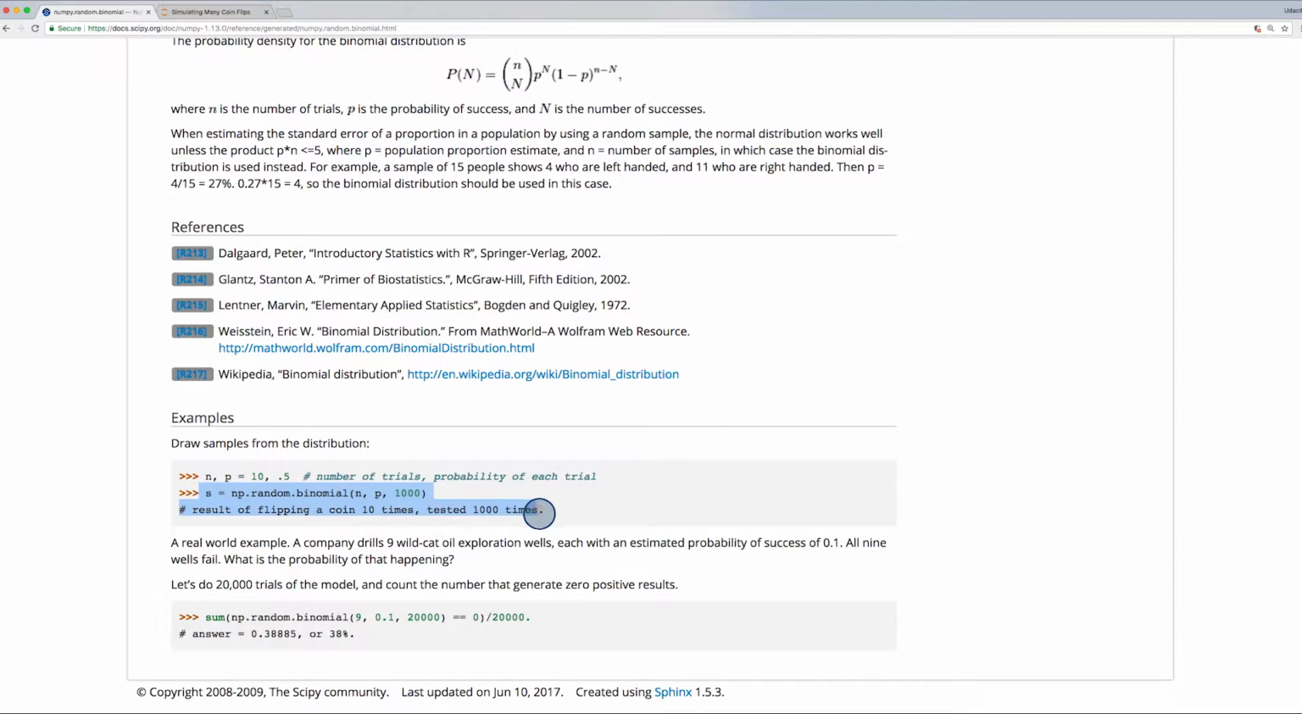Success just represents one of the two outcomes of the event. Really, either outcome could be the success. For example, if our event is flipping a fair coin 10 times, we could define success as the number of heads. N would be the number of flips, in this case 10, and p would be the probability of heads for each flip, which is 0.5.